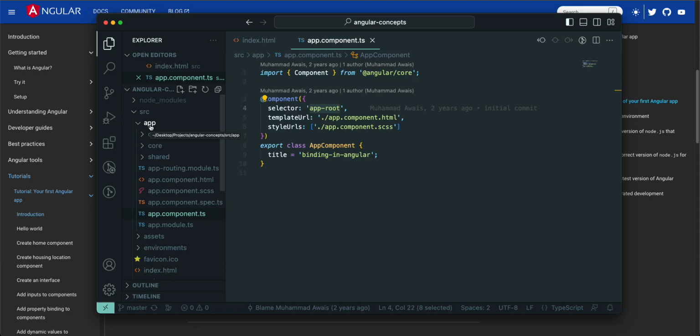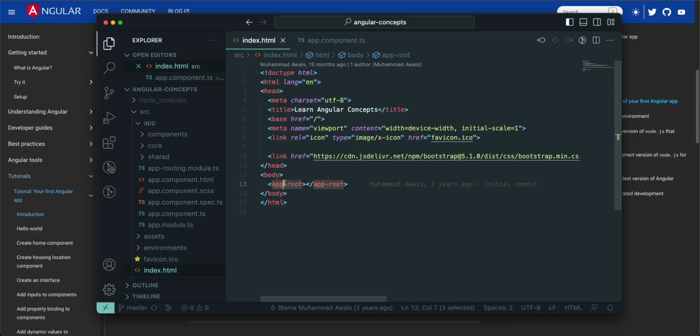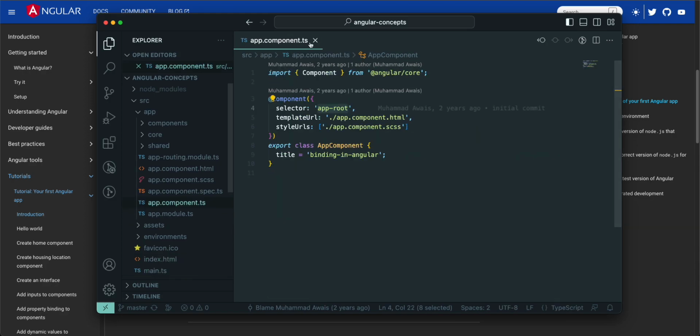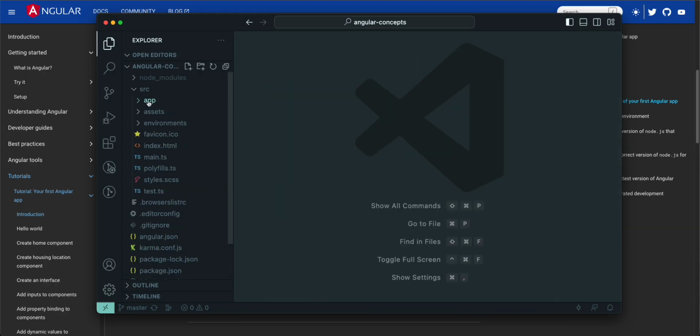So you can see here for the application component, the selector is app-root, right? This app-root is used here. That means app.module is actually the entry point for your Angular applications, and from here your Angular application starts. So let me share what is inside the app.